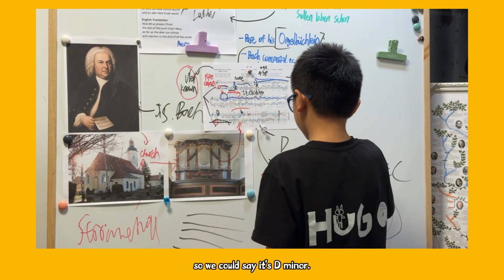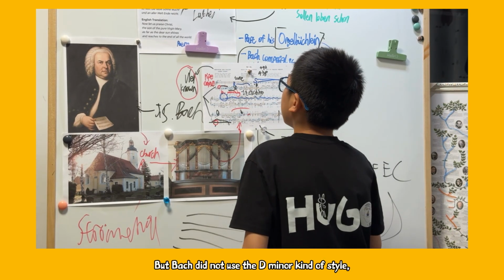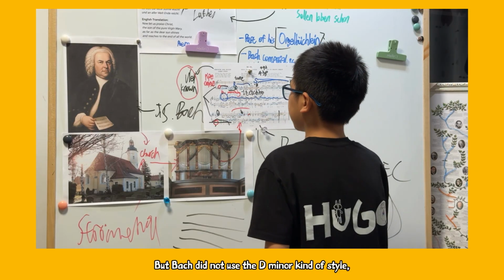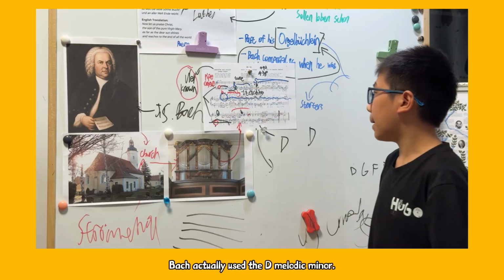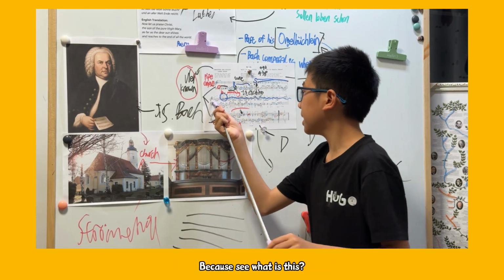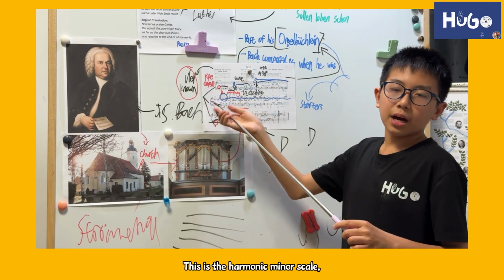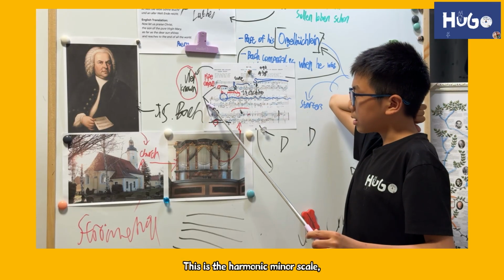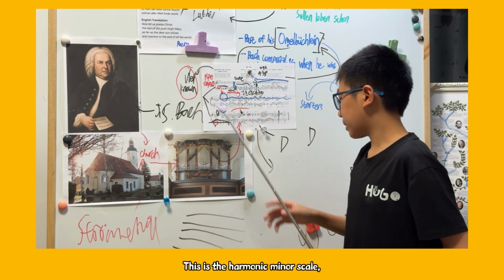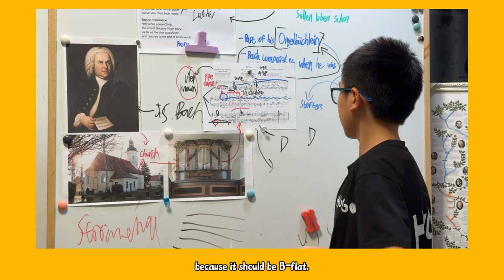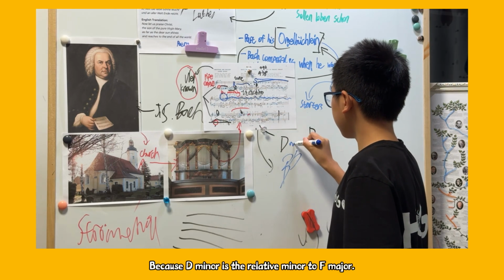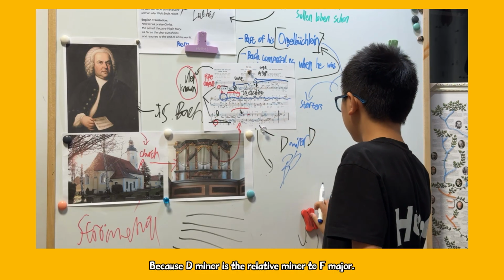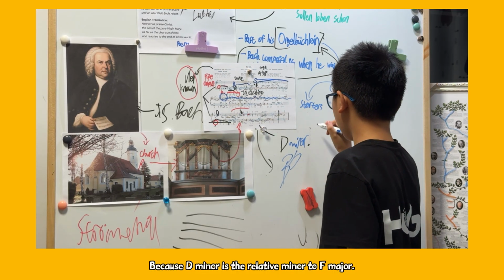So we could say it's D minor, but Bach did not use the D minor style. Or we could say that Bach actually used the D melodic minor, because see, what is this? This one is the harmonic minor, because it should be B flat, because D minor is the relative minor to F major.